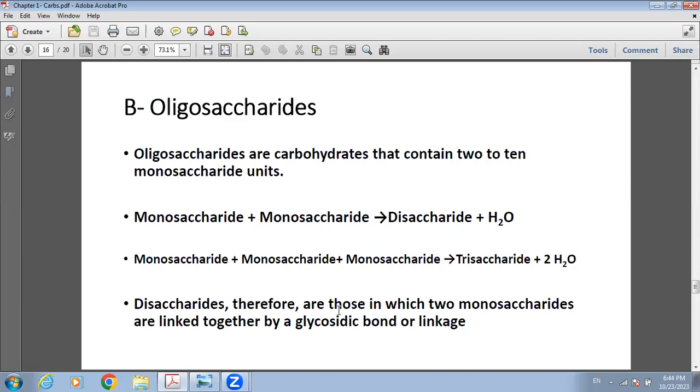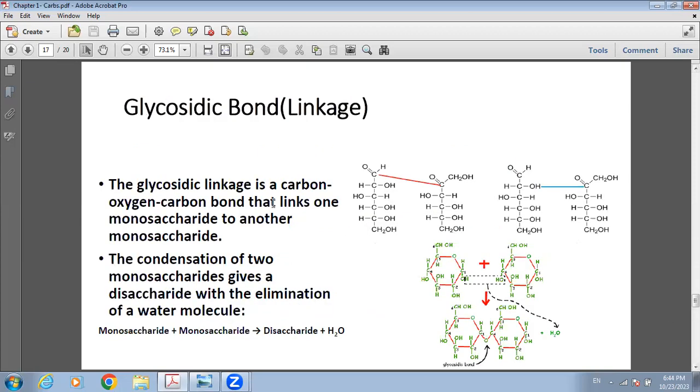Disaccharides, therefore, are those in which 2 monosaccharides are linked together by a glycosidic bond or linkage. What is a glycosidic bond? A glycosidic bond is a carbon-oxygen-carbon bond that links one monosaccharide to another with the release of a water molecule.